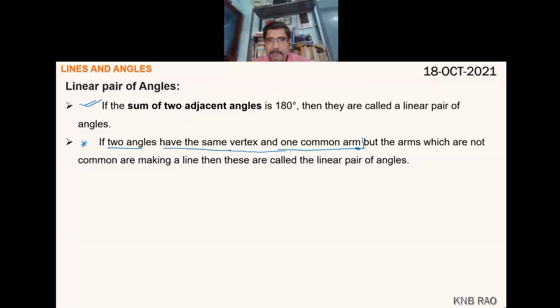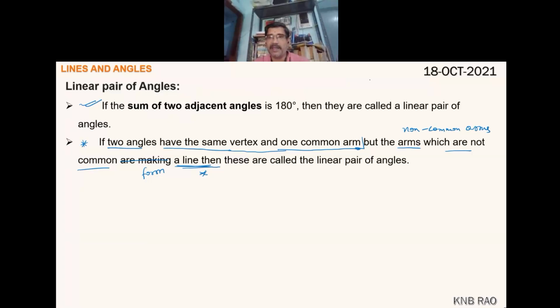Then I modify it by adding a sentence: but the non-common arms, the arms which are not common, form a line.